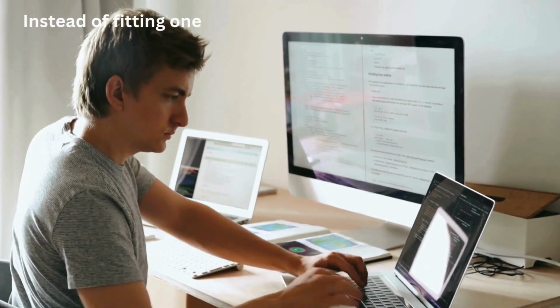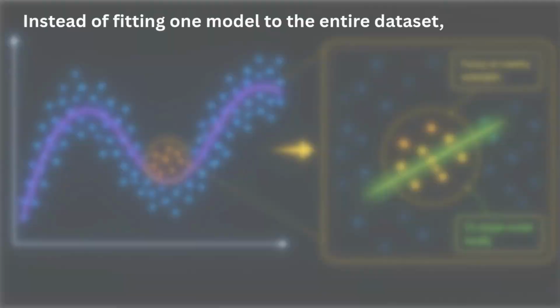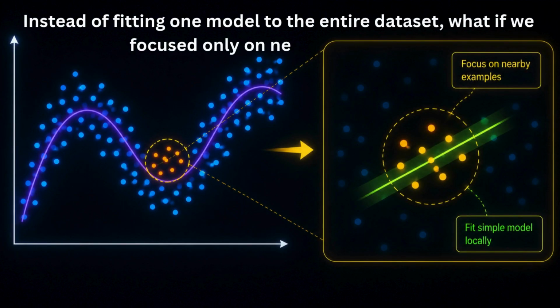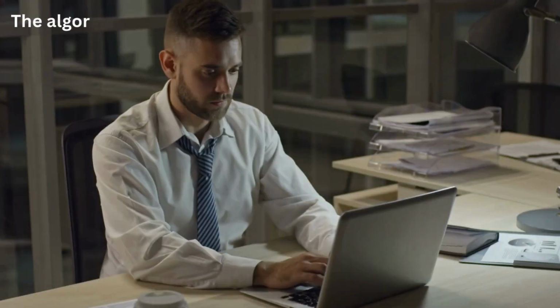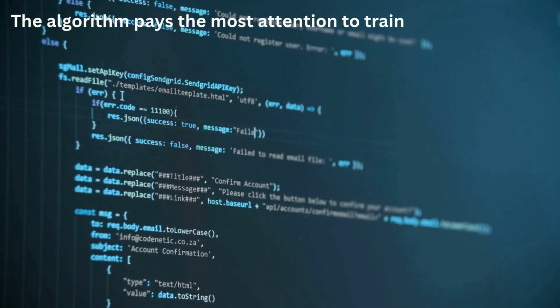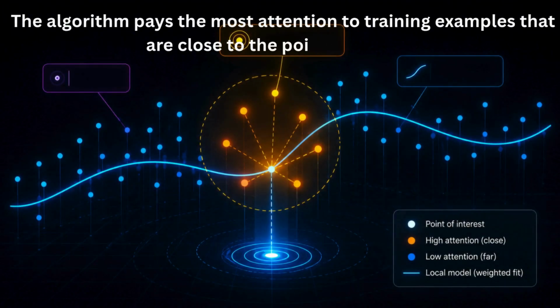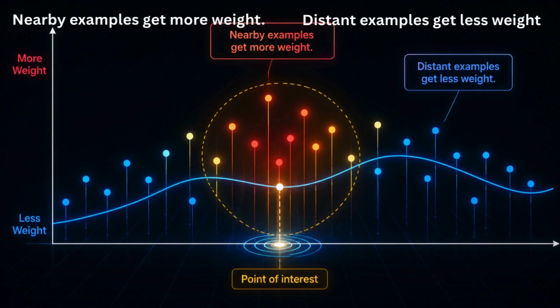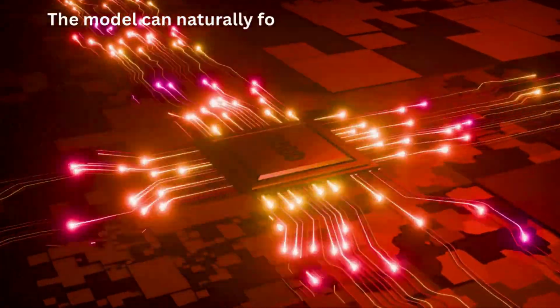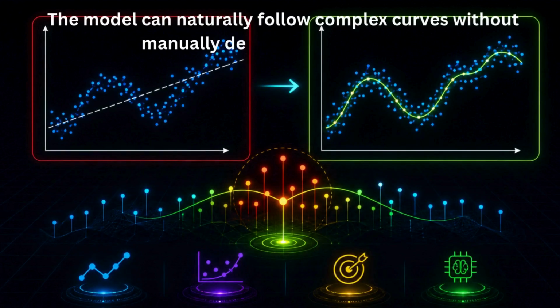Researchers found another approach. Instead of fitting one model to the entire dataset, what if we focused only on nearby examples? This idea became locally weighted regression. When making a prediction, the algorithm pays the most attention to training examples that are close to the point of interest. Nearby examples get more weight. Distant examples get less weight. As a result, the model can naturally follow complex curves without manually designing new features.